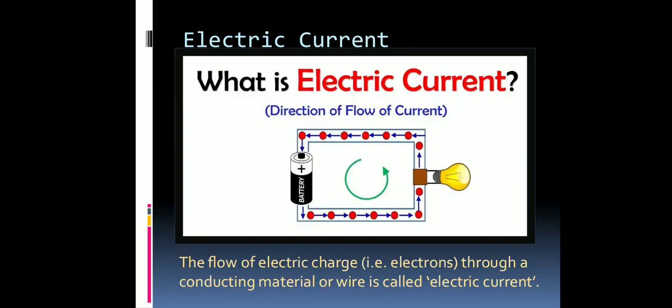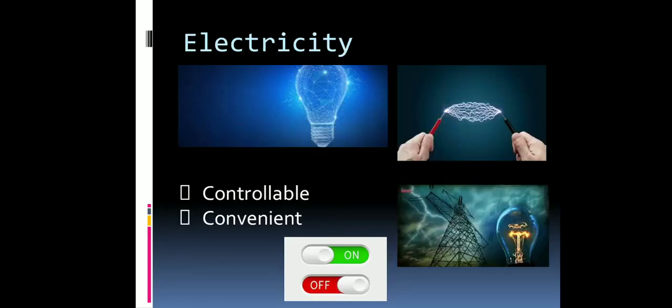Okay, so how is it convenient first? Let us understand how this electricity is convenient. As you can see in the picture, we can transmit the energy, the electricity, through wires. And through wires we can take it as far as we want. Like in the last picture you can clearly see these big towers, transmission towers. You might have seen them in the big fields. These are so big in size that you can notice them from very far distances. On the highways you can notice them very clearly, and these are called transmission lines.